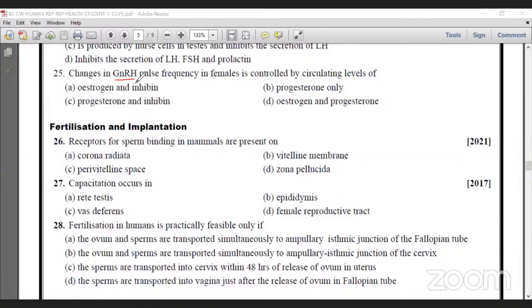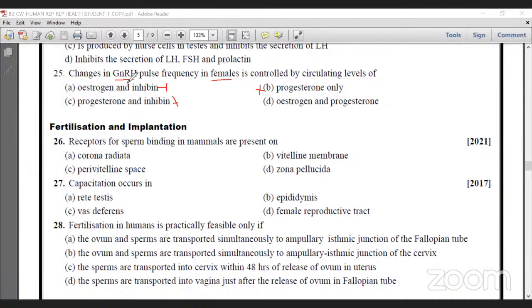So for the 25th question, pulse frequency in females controlled by circulating estrogen and inhibin is wrong. And progesterone only is also wrong. Progesterone and inhibin, but inhibin is produced by membrana granulosa.